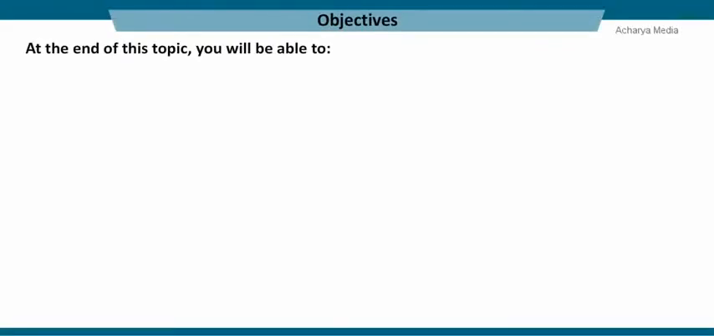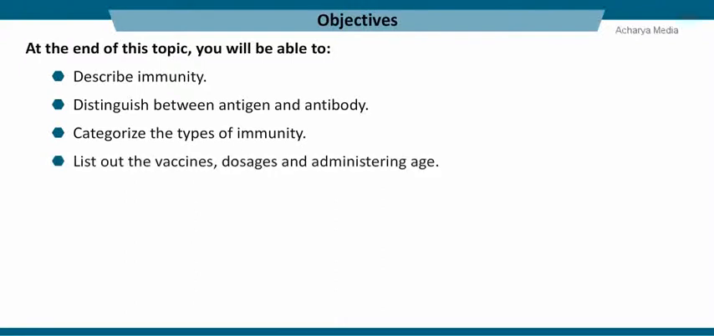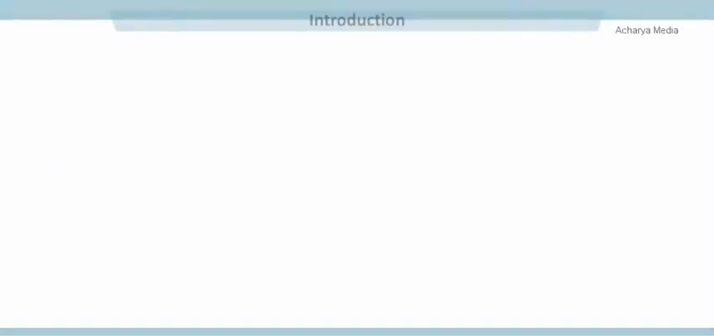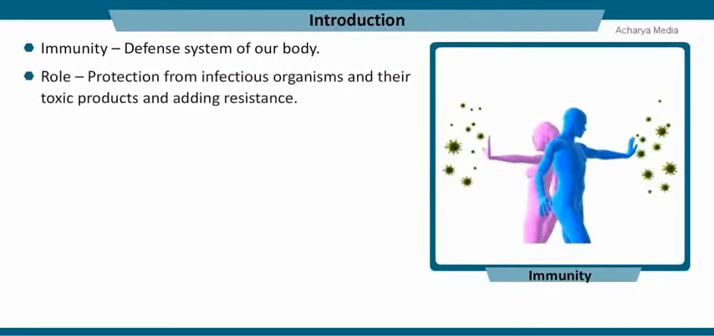At the end of this topic, you will be able to describe immunity, distinguish between antigen and antibody, categorize the types of immunity, list out the vaccines, dosages, and administering age. Immunity is the defense system of our body. It is nothing but a kind of protection against or having resistance towards the infectious organisms and their toxic products.